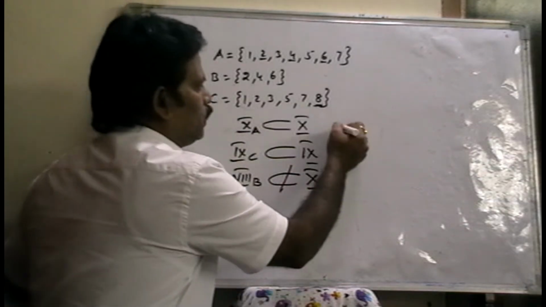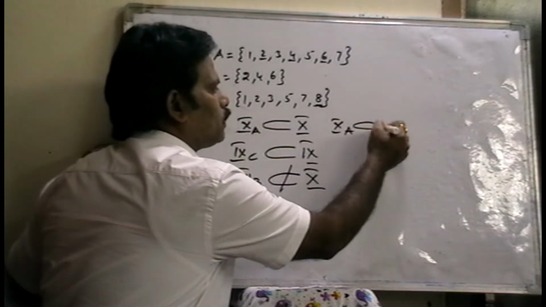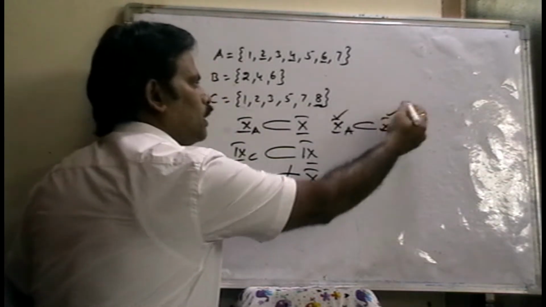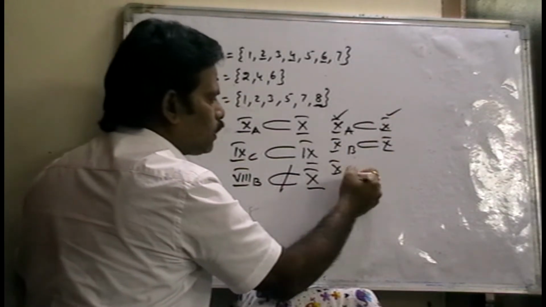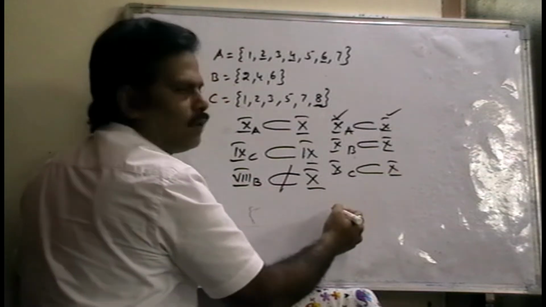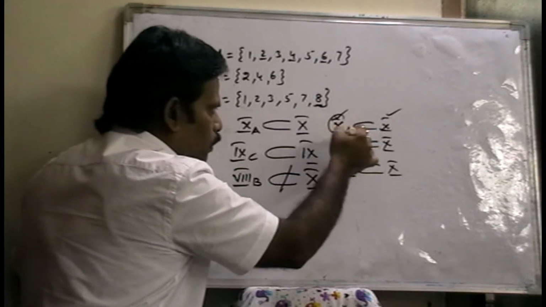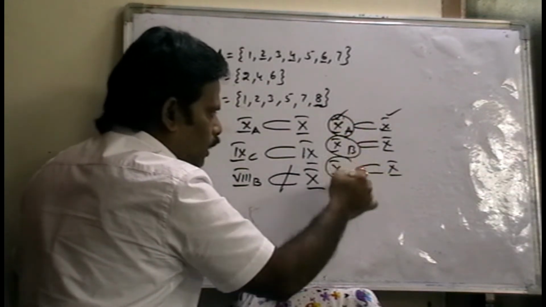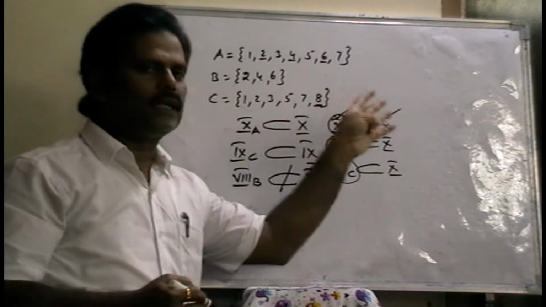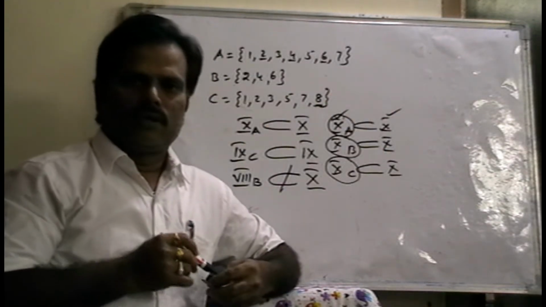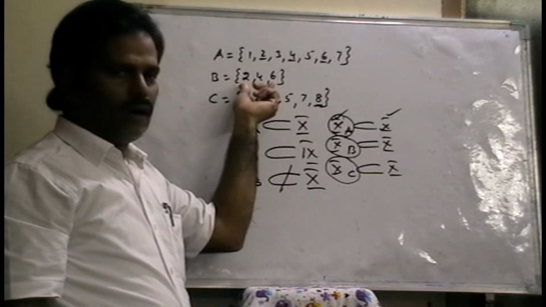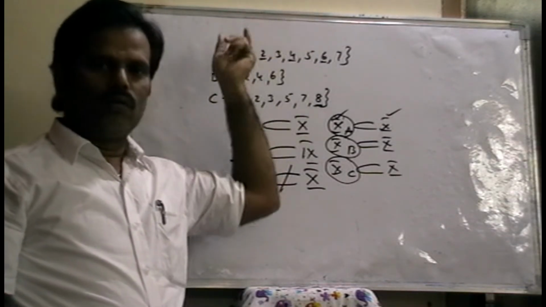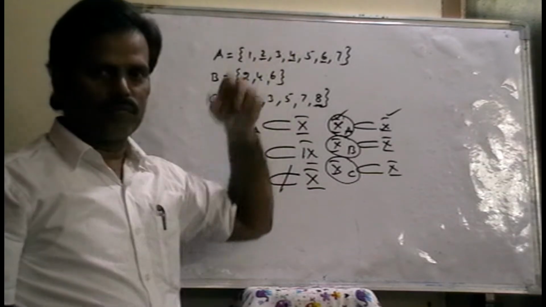That means 10th A is a subset of 10th class. Why? Because every student belongs to 10th class. 10th B is also a subset of 10th class. 10th C is also a subset of 10th class. That means all the elements in 10th A or 10th B or 10th C belong to 10th class only. So if all the elements in B are also present in A, then B is a subset of A, right?